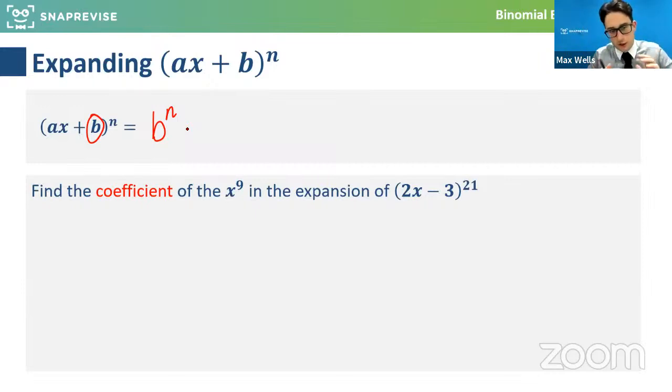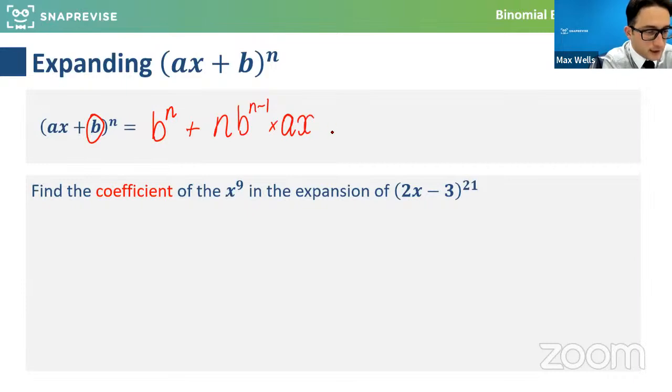Like imagine on a tree diagram you wanted lose, lose, lose, lose. You just have that one way of getting it, all that last tail multiplied together. So this is what we've got. And then the next term would be n times b to the power of n minus 1 times ax. And then the next term would be n choose 2, b to the n minus 2 times ax to the power of 2.